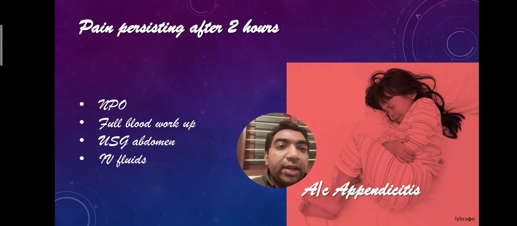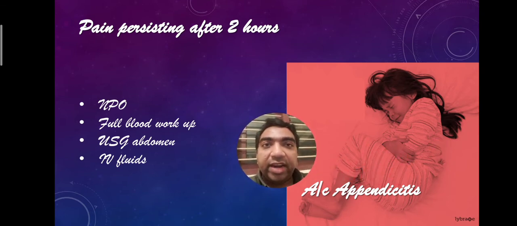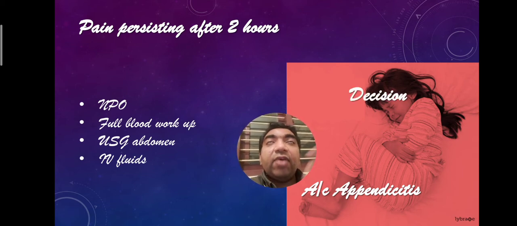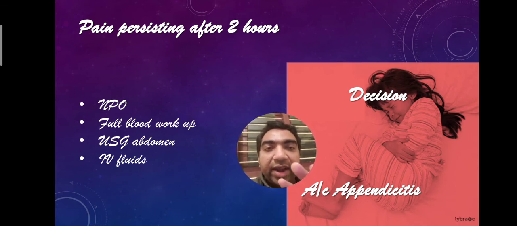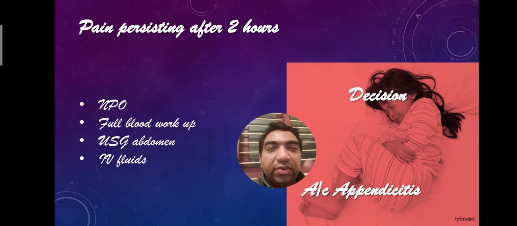After this, one of the most common diagnoses in pediatric surgery casualty will be acute appendicitis. And then we have to take a decision whether we should operate on the patient or not. That decision the pediatric surgeon on call or on rounds will take, but you should have an idea which patients you should inform him about earlier.